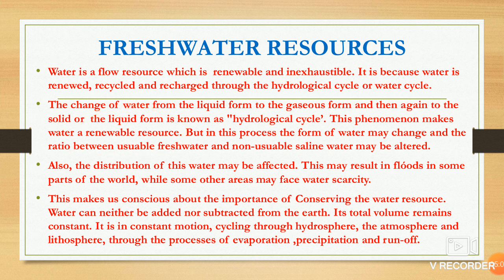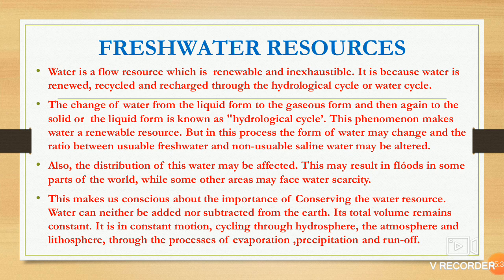But in this hydrological cycle process, the form of water may change. The ratio between usable fresh water and non usable saline water may alter. We are not using the saline water. Salty water cannot be drunk and cannot be used for irrigation.